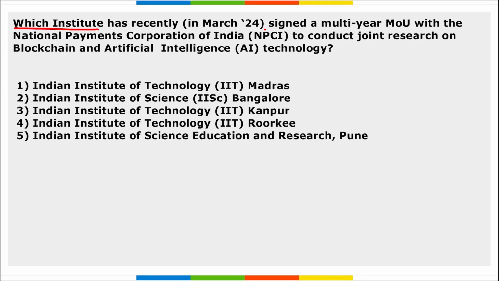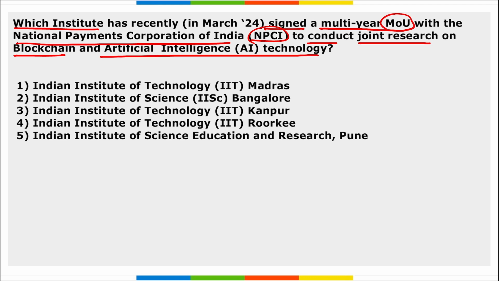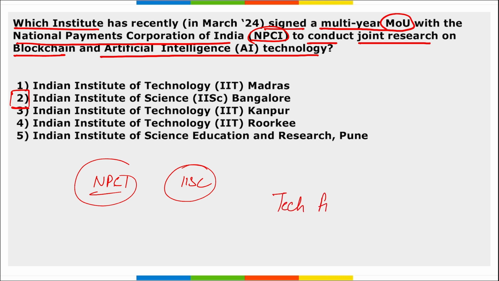Next, which institution has recently signed a multi-year MOU with NPCI, the National Payments Corporation of India, to conduct joint research on blockchain and artificial intelligence technology? So it is IISc Bangalore, right? NPCI has signed a multi-year memorandum of understanding with IISc Bangalore to conduct research on blockchain and artificial intelligence, because these are the two technologies that are highly in demand right now.